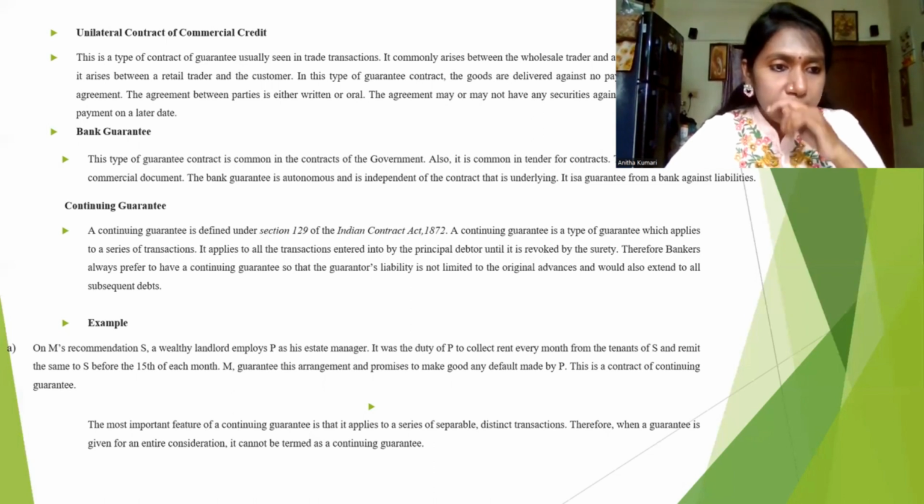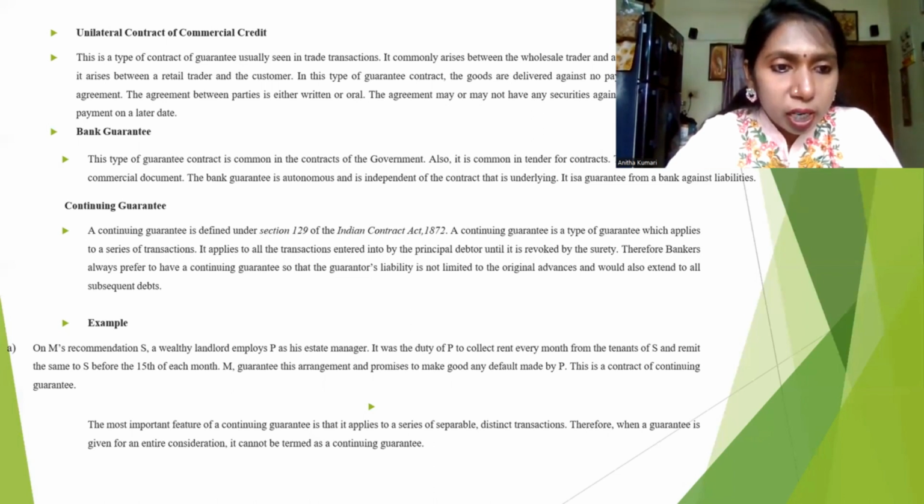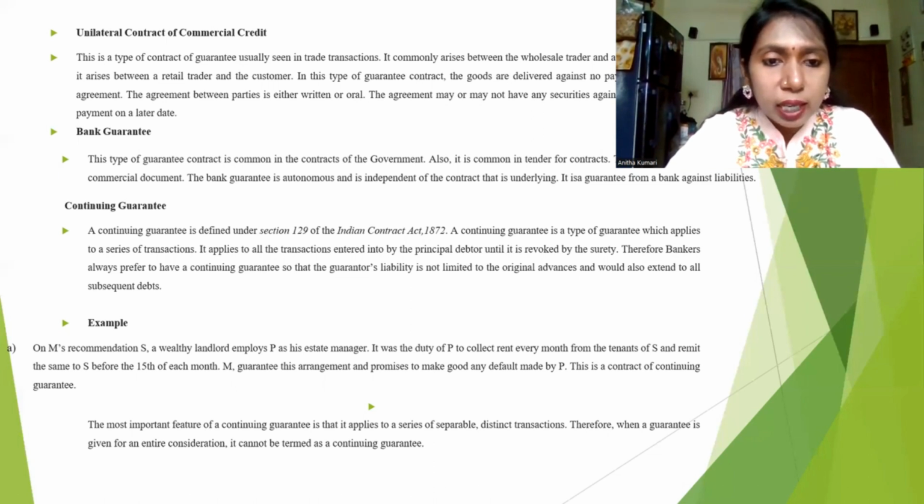original advance. For example, on Yam's recommendation, a wealthy landlord, S, employs P as his estate manager. It was the duty of P to collect rent every month from the tenants of S and remit the same to S before the 15th of every month.